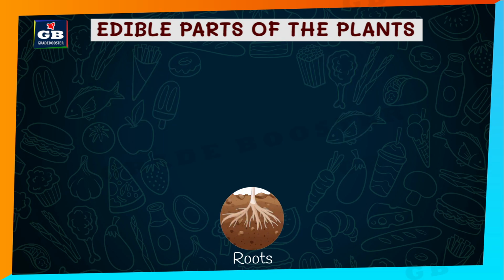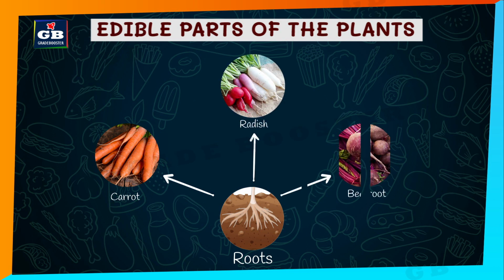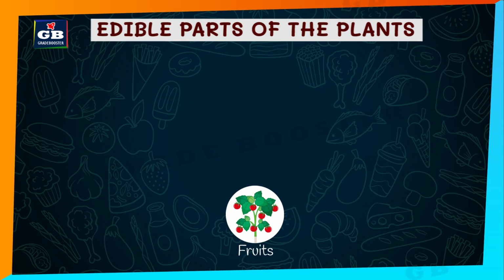Now let us see the edible roots of plants. Roots of some plants are edible, like carrot, radish, beetroot. These are all roots that store the food. We use them as ingredients of our food. Now let us see the fruits of plants that we use as food.